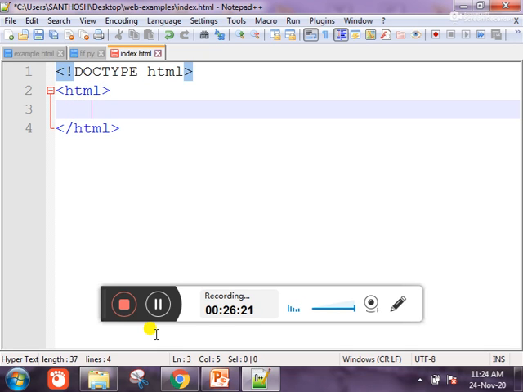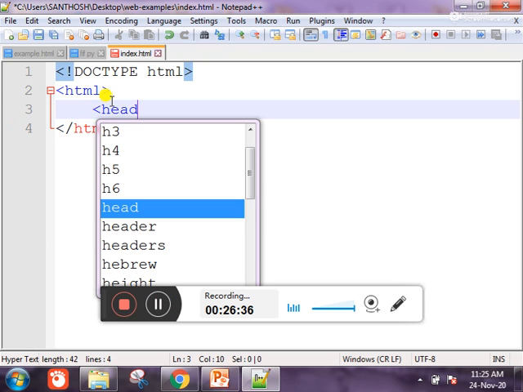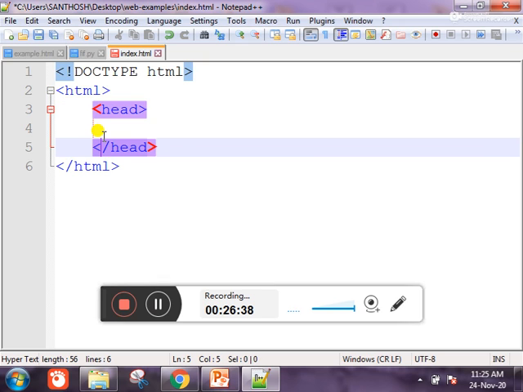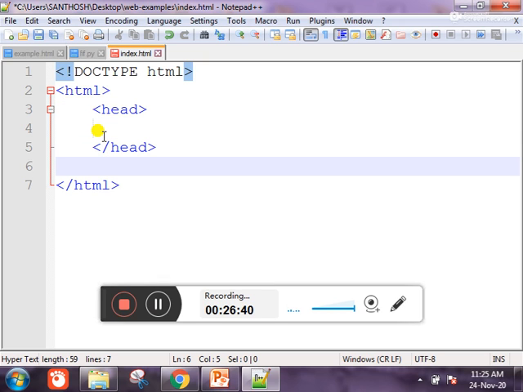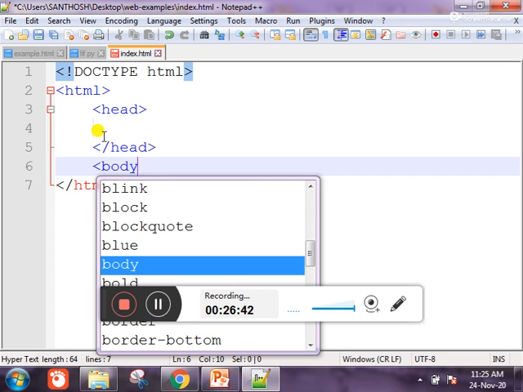So here you see how I type. In the same way if you type, it will look good and you can easily see. Inside that HTML we are dividing our web page into head as well as body.